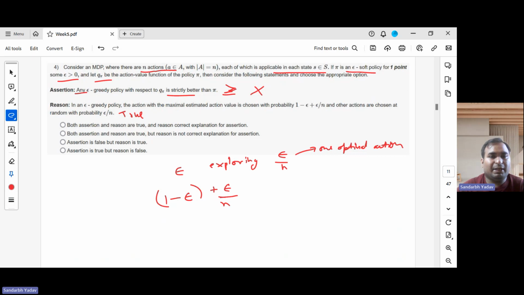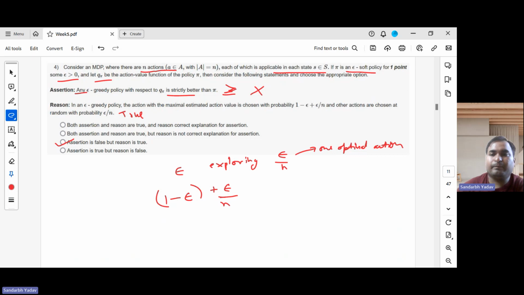So with this, we are choosing the maximal estimated action value, and other actions are chosen with simply epsilon by n. This ensures exploration. So although the assertion is false, the reason is true. The correct option is: assertion is false, but reason is true.